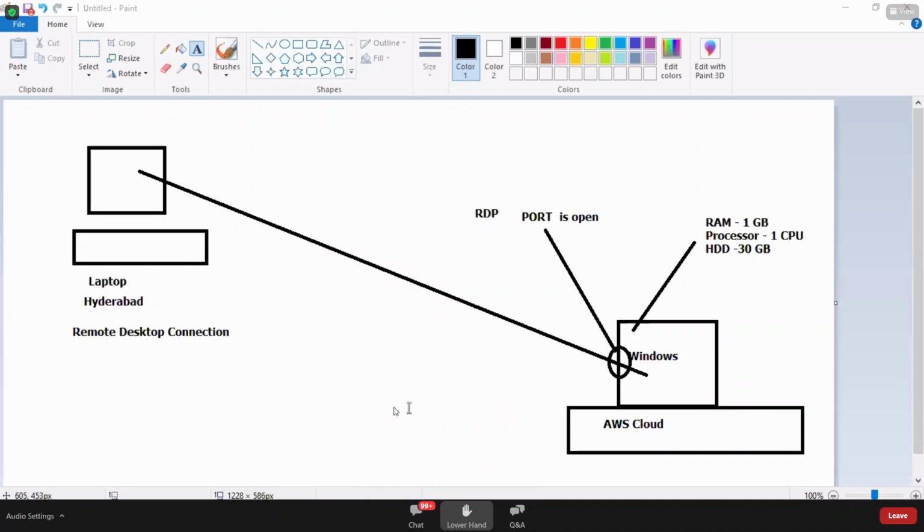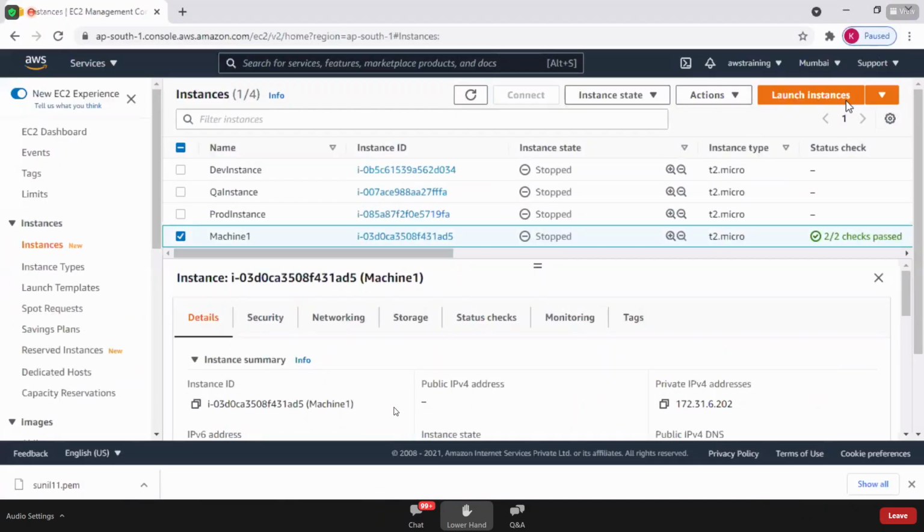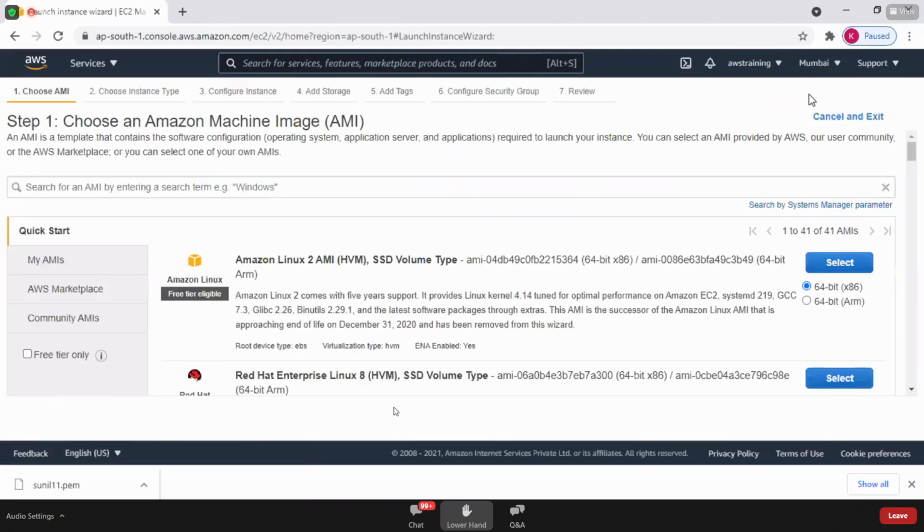We have selected the RAM, we have selected the processor. What is the instance here? Look at this, Launch instances. Step 1, step 2. You're talking about step 3, Configure instance.